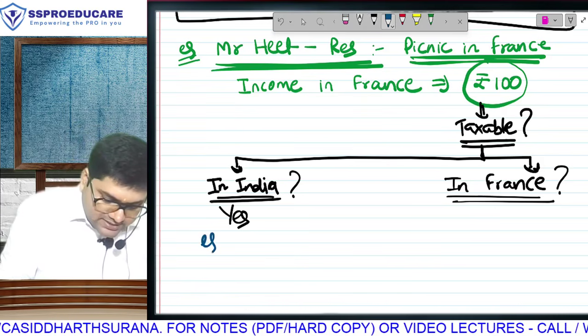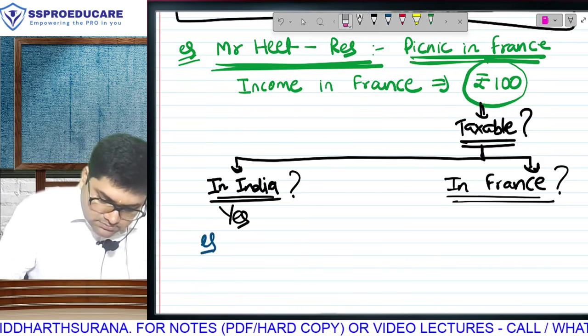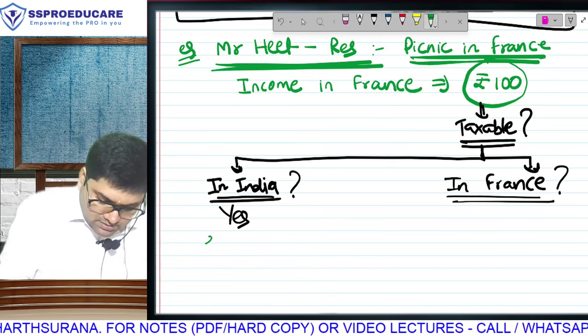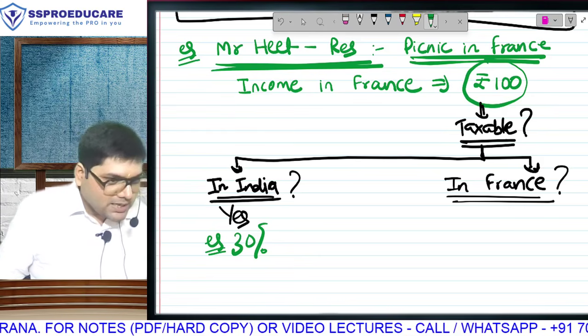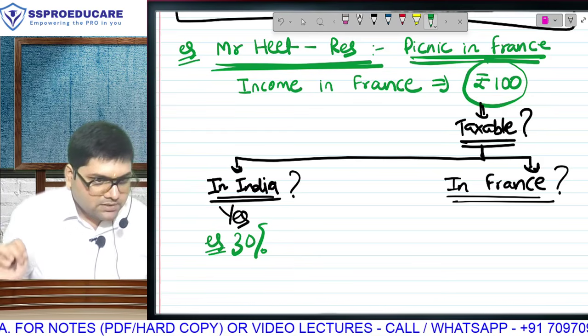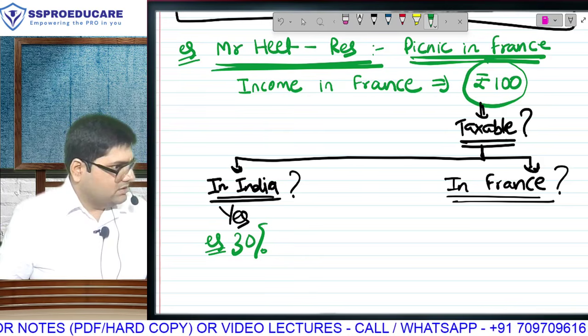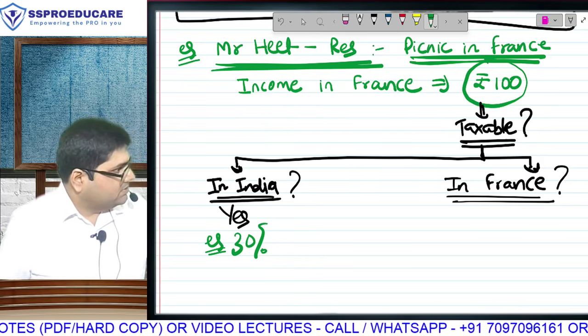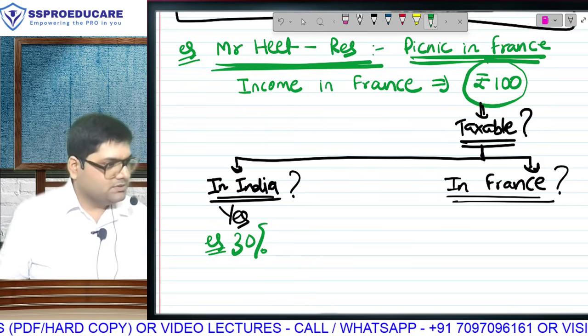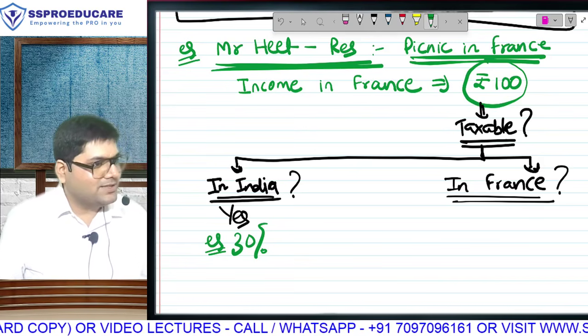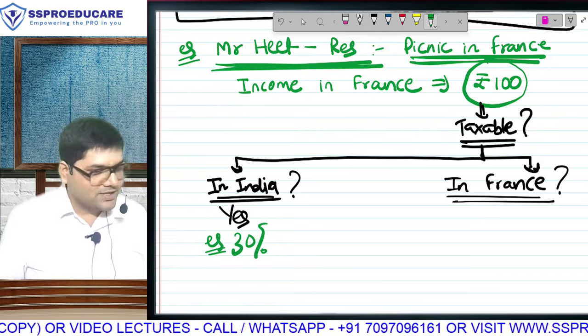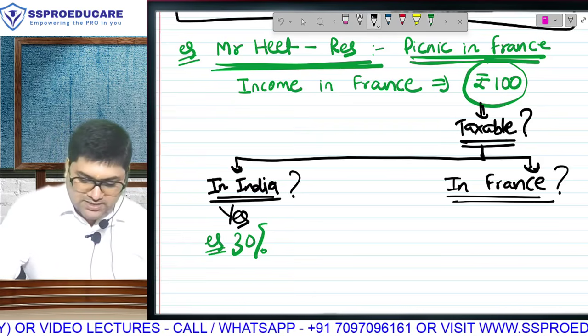Let us assume that India का tax rate is 30%. वैसे assume क्या bro? Last 4 lectures से what are we doing? And we are assuming that he can afford a picnic to Europe. मतलब falls in 30% bracket. It may be a picnic gifted by his father-in-law, अलग बात है, but we are assuming that he is falling in 30% bracket. Is this income taxable in France?